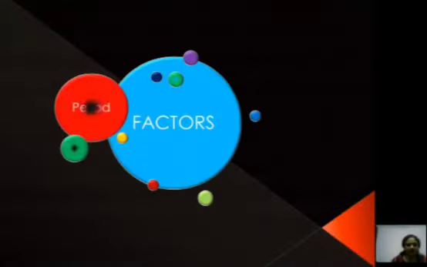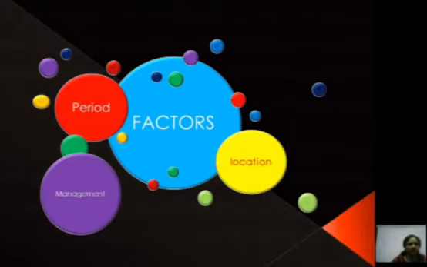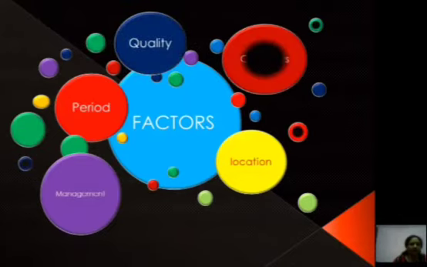Now let's discuss factors. First is period, that is how long the business has been going on. Then there is location. Location means the business is located at a prominent place, easily approachable by the customers. It will earn good profit and that will raise the value of goodwill. Then there is management, efficiency of management. If the management is efficient, the firm will earn good profits and that will raise the value of goodwill. Then there is quality. If the product enjoys a good reputation for quality, there will be ready sale and the value of goodwill increases.